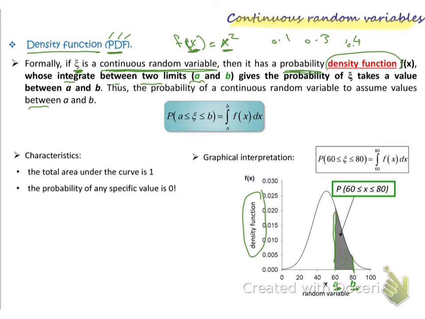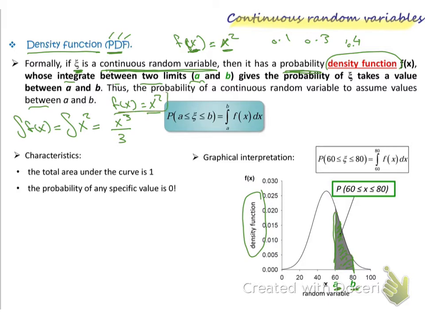So here I'm looking at the area under the graph, under the curve. I can get the area under the curve by integration. If you remember, when we took the integration of f(x), for example f(x) equals x squared, the integration of x squared equals x cubed divided by 3.